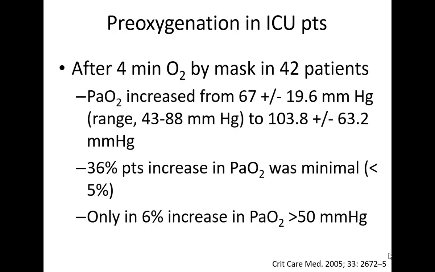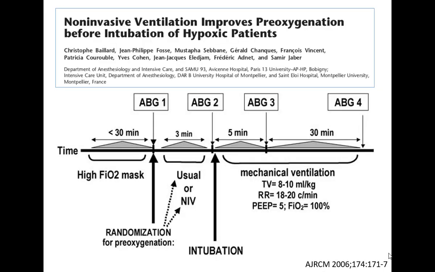In this study, which was later published, they continued their standard practice and pre-oxygenated the patient using a face mask for 4 minutes. And the PaO2 hardly increased, you can see. In a large number of patients, nearly 40% of patients, the increase in the oxygenation was less than 5%. So that usual pre-oxygenation hardly works. Only 6% of patients had an increase greater than 50 millimeters of mercury.